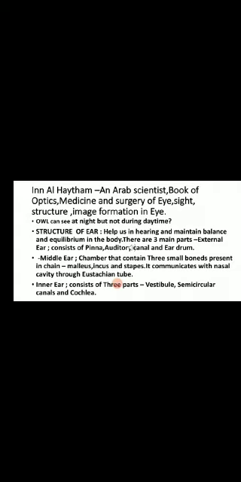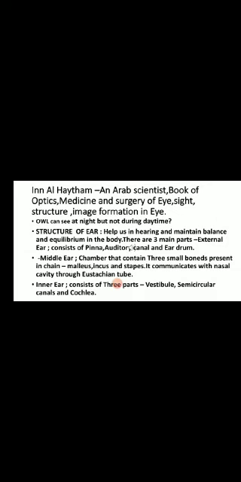The ear is a receptor organ that helps us in hearing and maintains the balance and equilibrium of the body. There are three main parts of the ear. The external ear consists of the pinna, auditory canal and eardrum. The eardrum is called the tympanum. The middle ear is a chamber that contains three small bones, malleus, incus and stapes, in a series, starting from the eardrum to the inner ear.